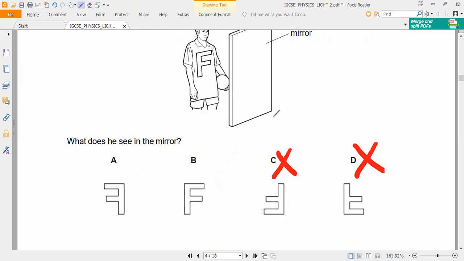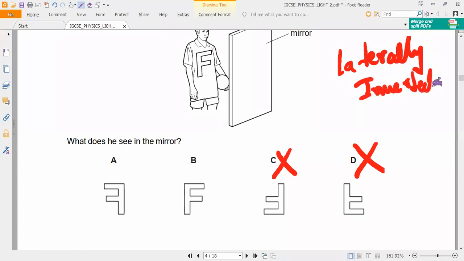So as we know, what is the property of a plane mirror? It will form a laterally inverted image. What do you mean by laterally inverted? Laterally inverted means if you stand in front of the mirror, our left appears to be right and our right appears to be left. That is what we call lateral inversion.